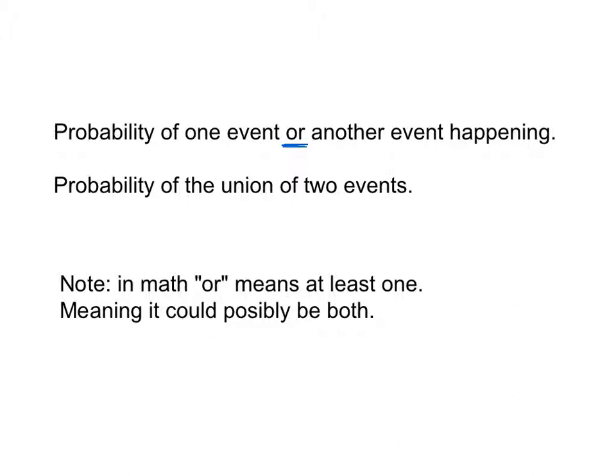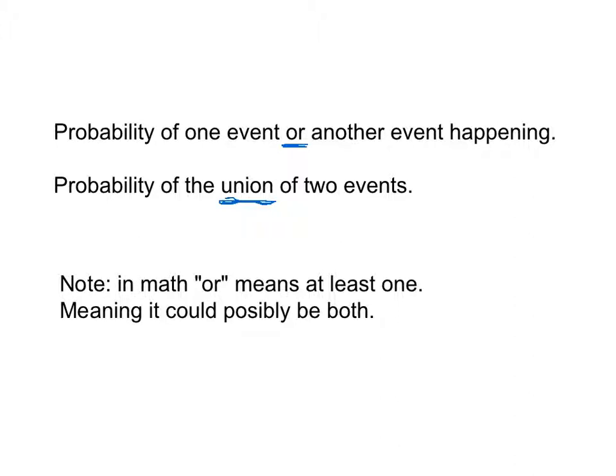There's another video that I have posted about the probability of one event and another event both happening. Here the focus is going to be on or. The more mathematical term for this is the probability of the union of two events. These first two sentences mean the exact same thing. The second one is just the more mathematical way of saying it.